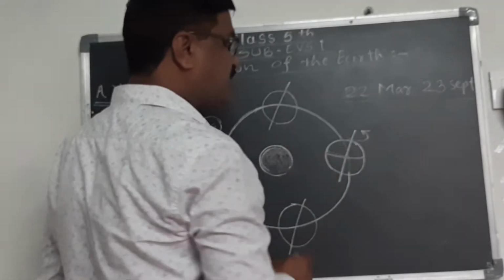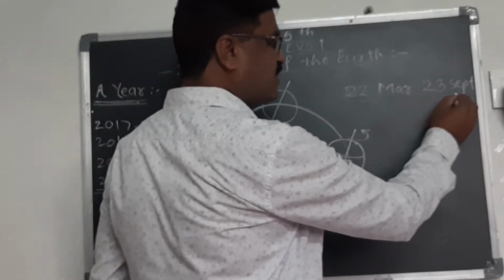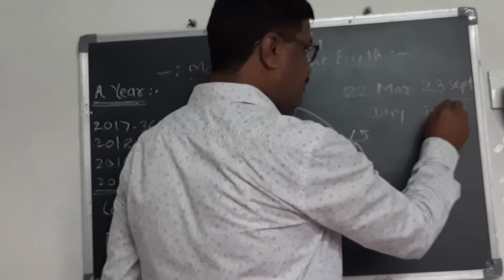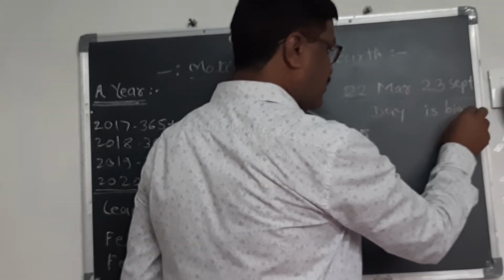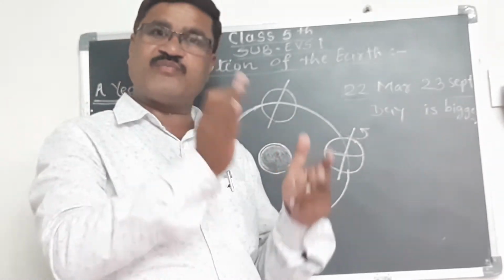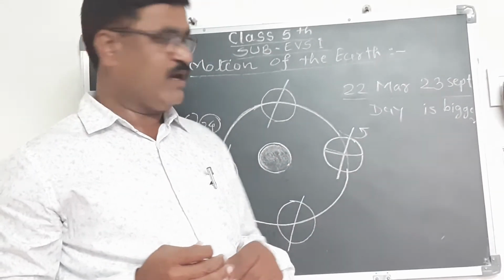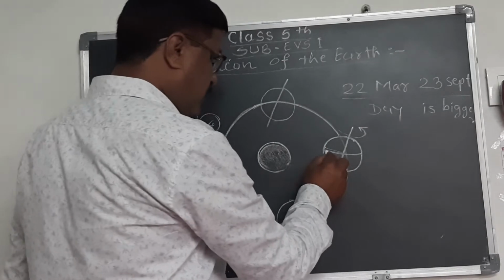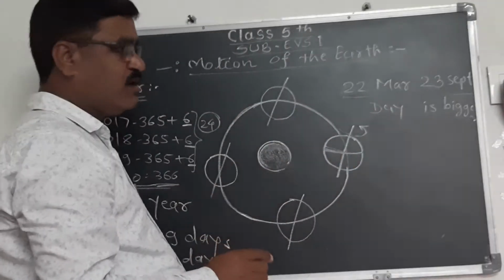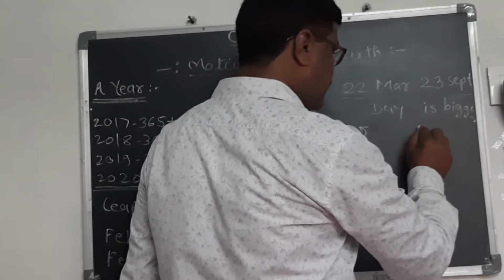So in the northern region, from 22 March to 23 September, the day is bigger and the night is small compared to the day. In that time, the heat is more in the northern region. That's why there is summer.